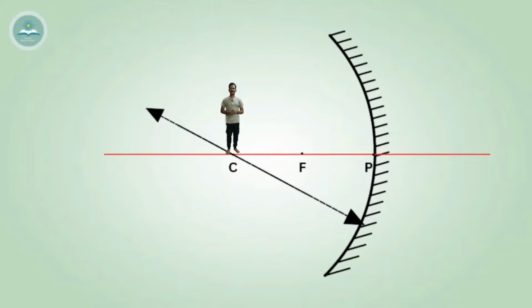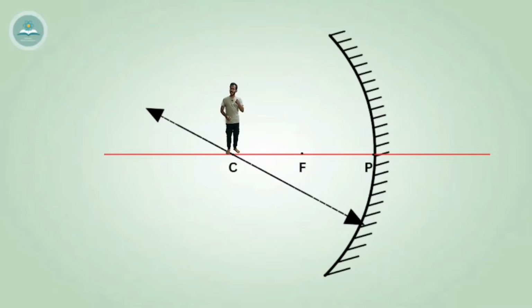We know that any line drawn from this center of curvature to anywhere on this aperture of the mirror is a normal to the mirror. In simple terms, it can be a line like this, line like this, line like this. So all these lines, when they hit the mirror, will form a 90-degree angle there on the mirror, which means any line drawn from the center of curvature to the mirror is a normal to the mirror.